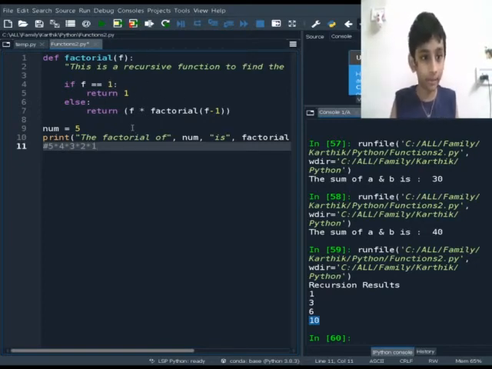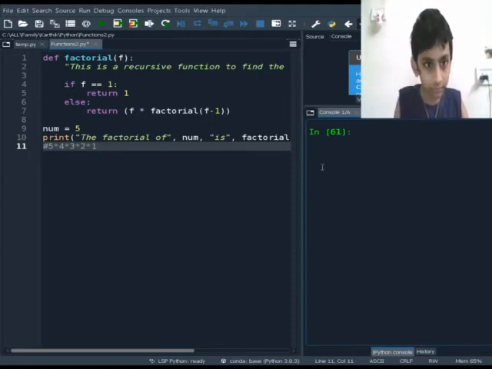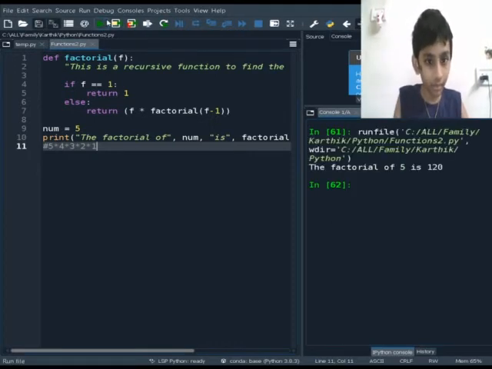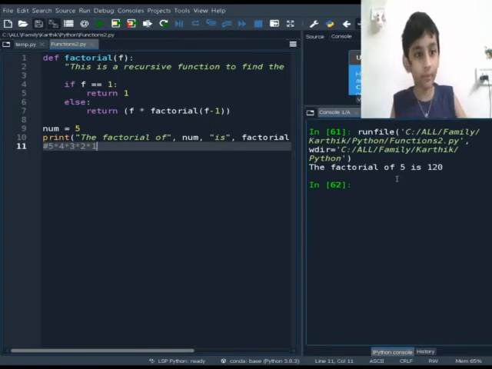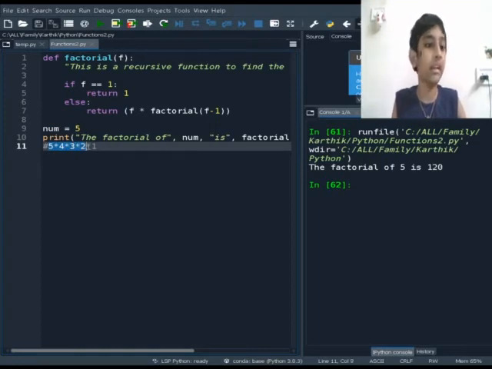Now let me execute this to show you what it will give. So the factorial of 5 is 120: 5 multiplied by 4, 20 multiplied by 3, 60 multiplied by 2, 120, and 120 multiplied by 1, 120 only. So this is how it comes.